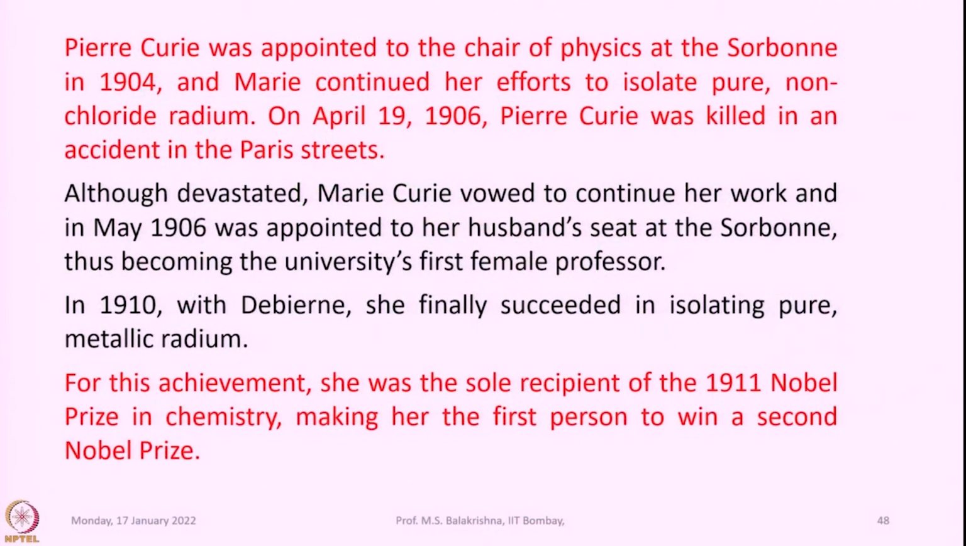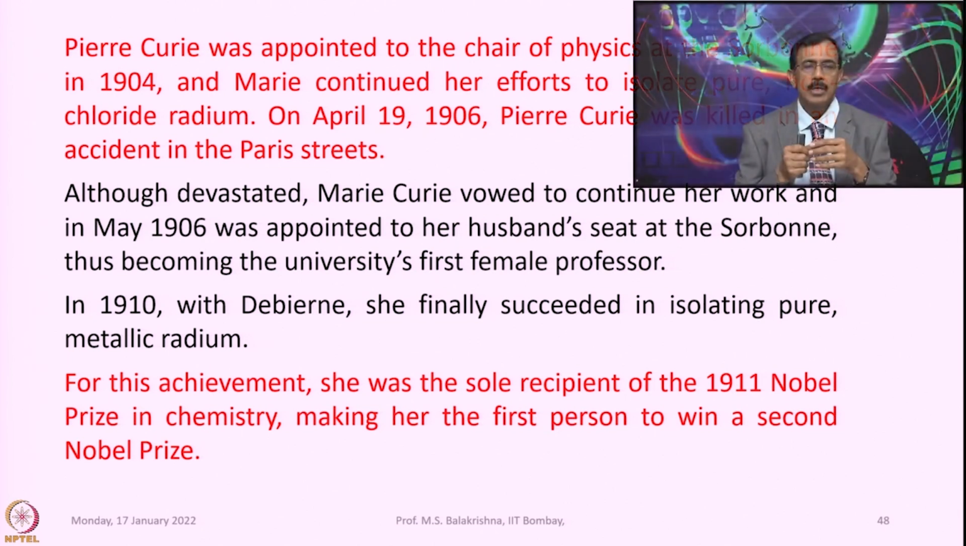Pierre Curie was appointed to the chair of physics at the Sorbonne in 1904, and Marie continued her efforts to isolate pure non-chloride radium. On April 19, 1906, Pierre Curie was killed in an accident in the Paris streets. Although devastated, Marie Curie vowed to continue her work, and in May 1906 she was appointed to her husband's seat at the Sorbonne, thus becoming the university's first female professor.